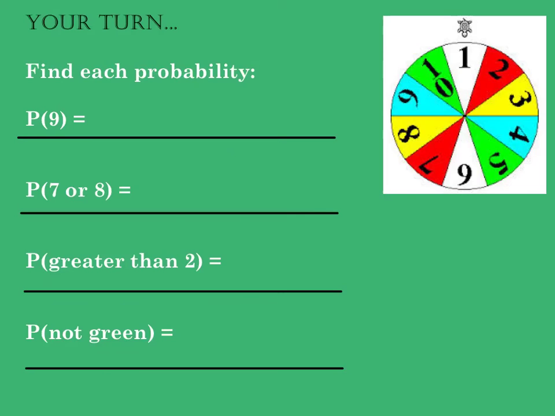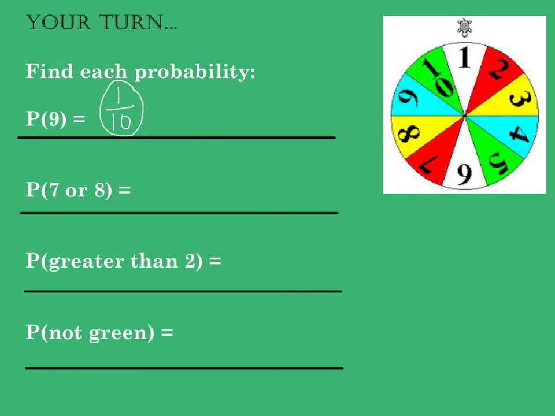Okay, now it's your turn. Go ahead and pause the video, answer the following 4 questions, and then play the video again to check your answers. Okay, here we go. Probability of rolling a 9. There is 1 9 out of 10 numbers total. So that's a probability of 1/10.